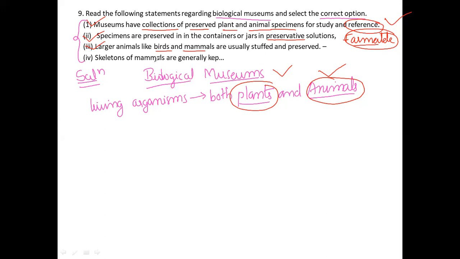The skeleton of mammals we generally keep in the lab, where we clearly see the skeleton of the mammal, because we need to understand the skeletal system of human beings. These are all necessary for biological museums. All of the above are correct.